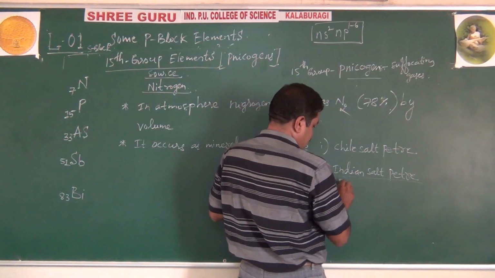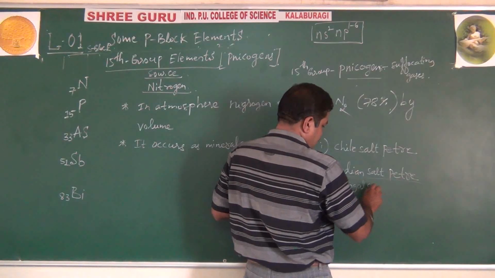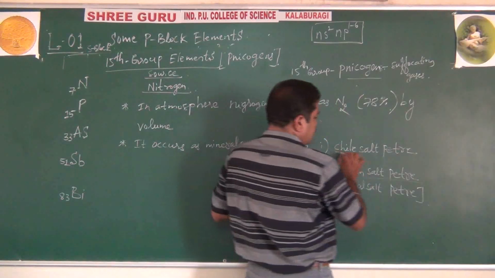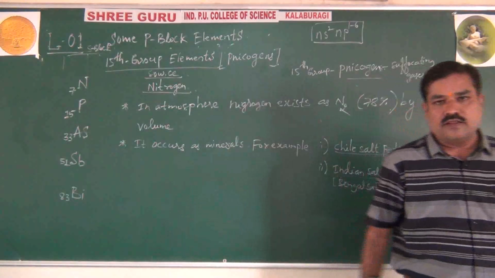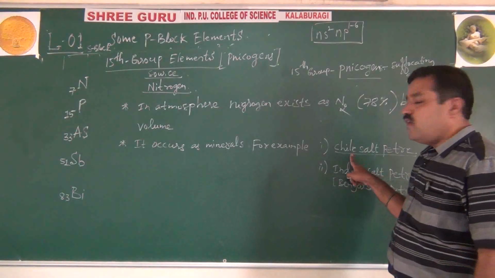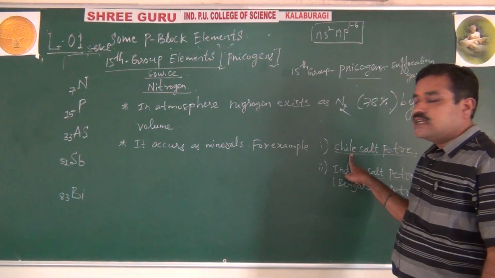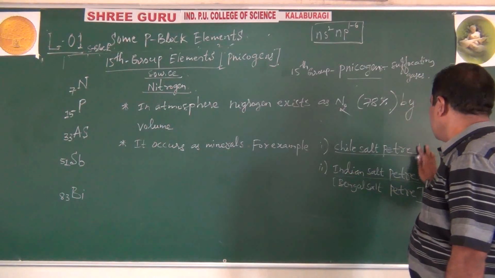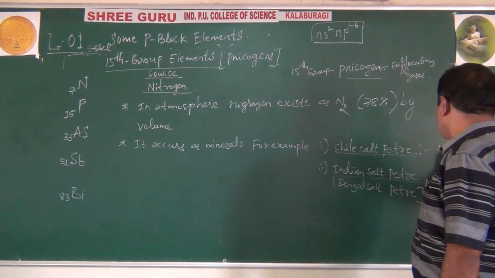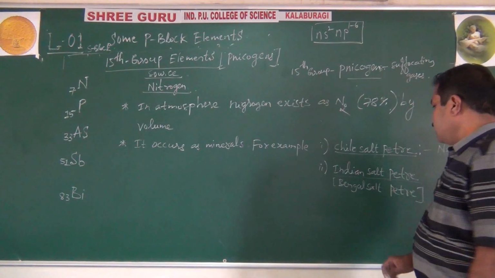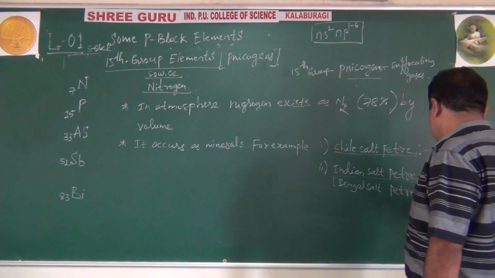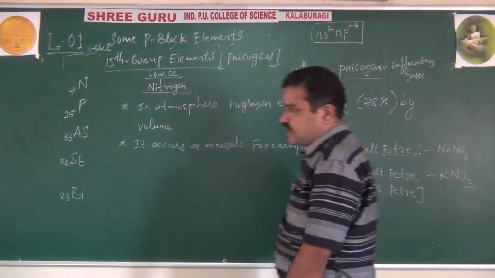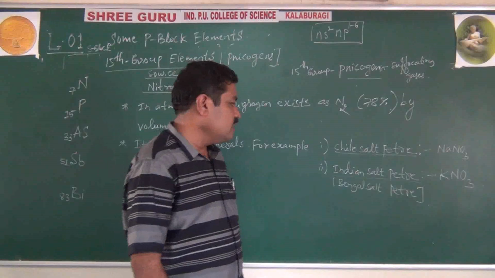Indian saltpeter is also called Bengal saltpeter. Since the first one, Chile saltpeter, is available in a foreign country, Chile, that's why it is called Chile saltpeter, and its composition is sodium nitrate, NaNO3. Whereas Indian saltpeter, its composition is potassium nitrate, KNO3. Since it is available in India, in Bengal, the Bay of Bengal, that's why it is called Bengal saltpeter also.